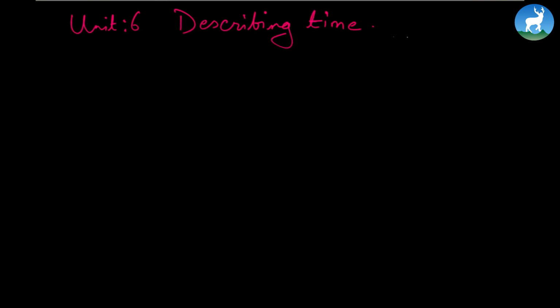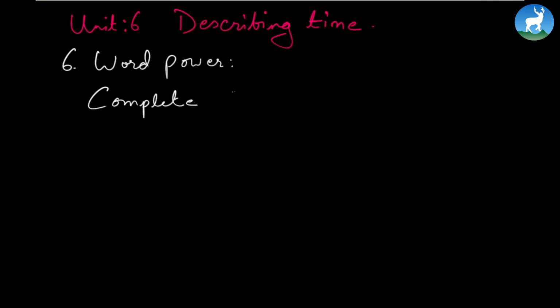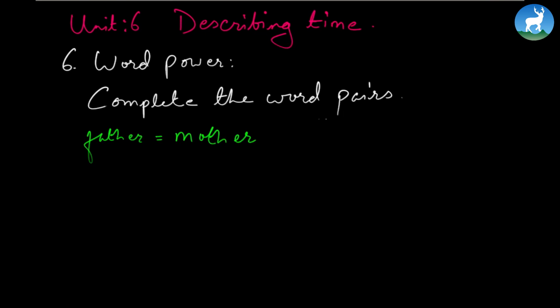So we'll start from the word power here. We'll be covering the writing and the grammar portion that's been given in the chapter. So let's begin this particular exercise. Word power. It further says, complete the word pairs. Now, fairly an easy exercise. For instance, father is equal to mother. So we are just pairing it.